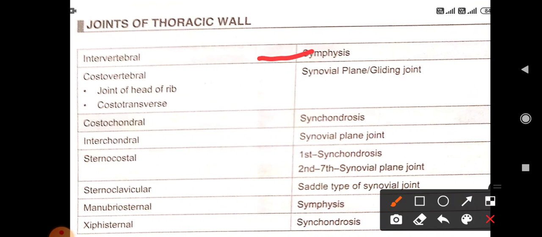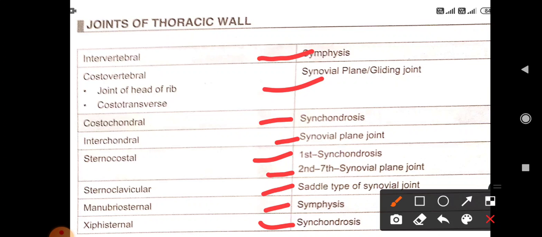Costovertebral joint of head of rib or costotransverse is synovial or gliding joint. Costochondral: synchondrosis. Interchondral: synovial. Sternocostal: first is synchondrosis, 2 to 7 is synovial. Sternoclavicular: saddle type synovial. Manubriosternal: symphysis. Xiphisternal: synchondrosis. So guys, I hope till here it's very clear for you.